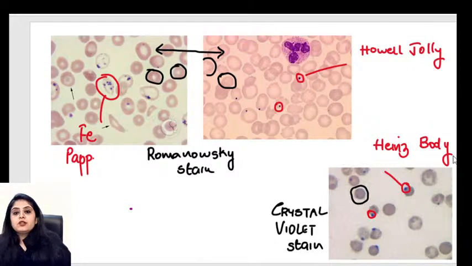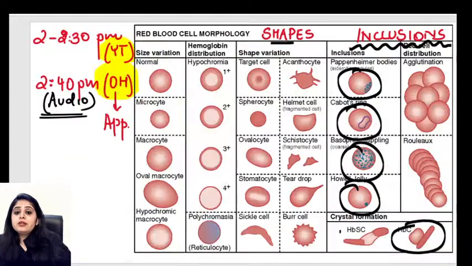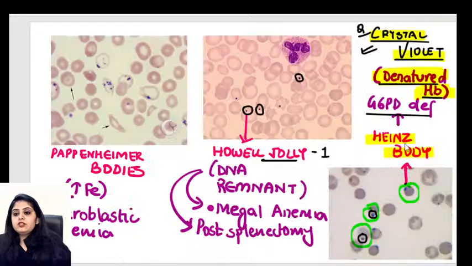Okay, and I have another question: where did the bite cells go? Honestly speaking, G6PD deficiency, I'm not dealing with that today because today I'm only talking about inclusions. Bite cell is not an inclusion. When you're talking about a bite cell, you're talking about a difference in the shape. So tomorrow I'll be showing you all those bite cells and all those different shapes. But as far as your theory goes, you are absolutely right that G6PD deficiency, apart from Heinz bodies, shows the bite cells as well.